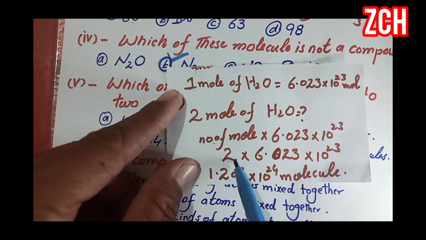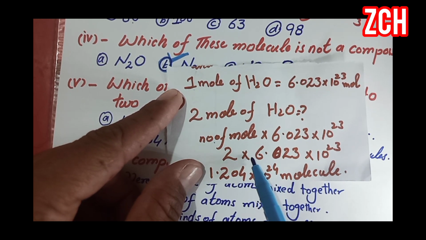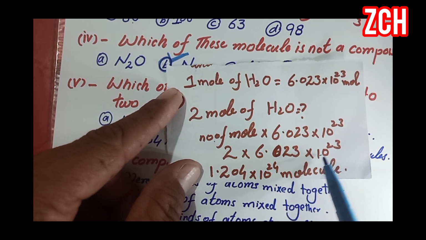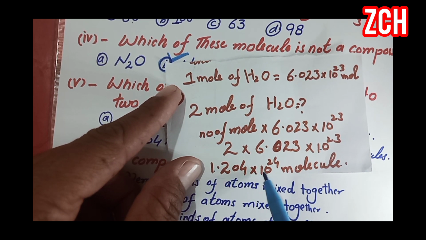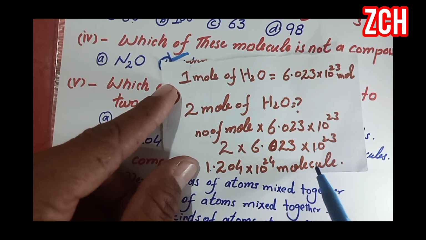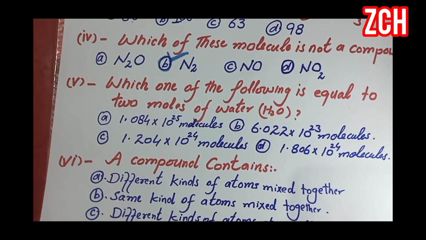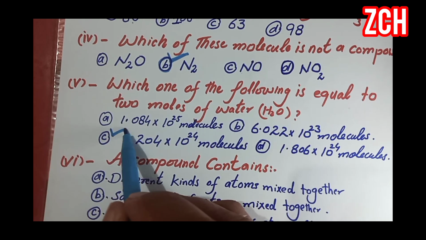So we multiply 2 with Avogadro's number and get 1.204 multiplied by 10 raised to power 24 molecules. So option C is correct.